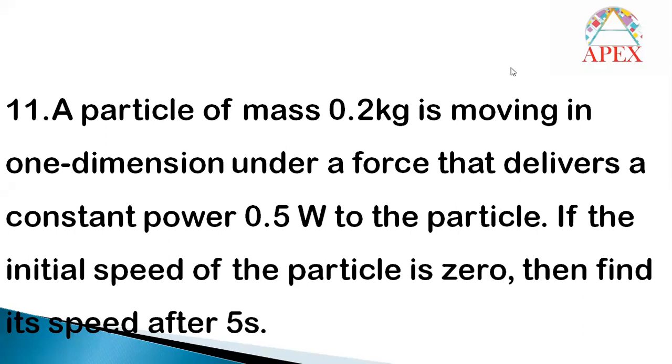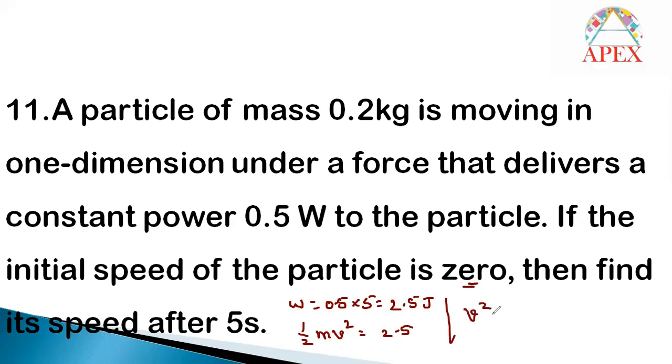It is a similar question to the previous one. Here also, work will be power into time. Power is given as 0.5 watt, and time is given as 5. Then what is the work? 2.5 joules. Since the initial speed is 0, the initial kinetic energy is 0, and the final kinetic energy is half mv square, equal to 2.5 joules.